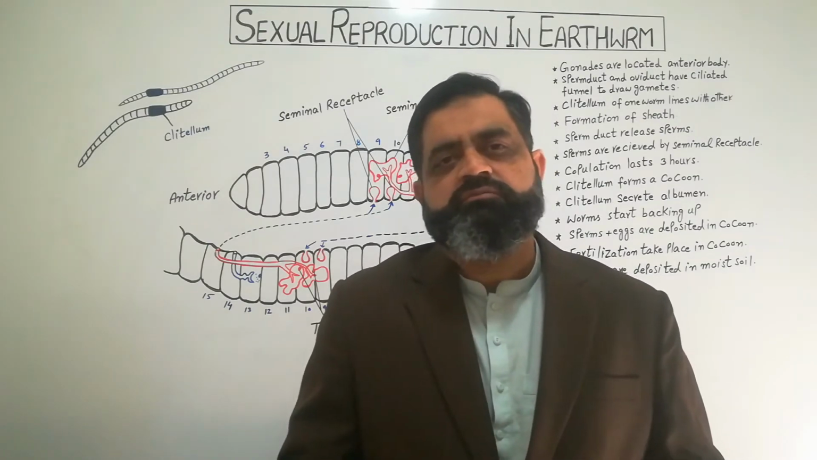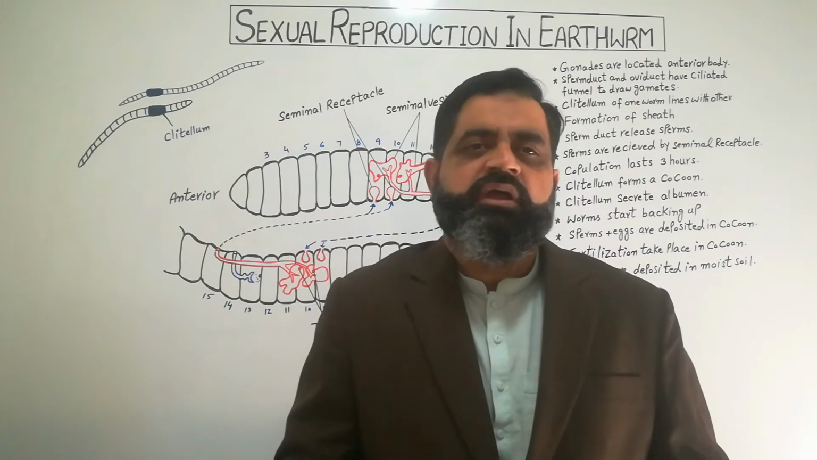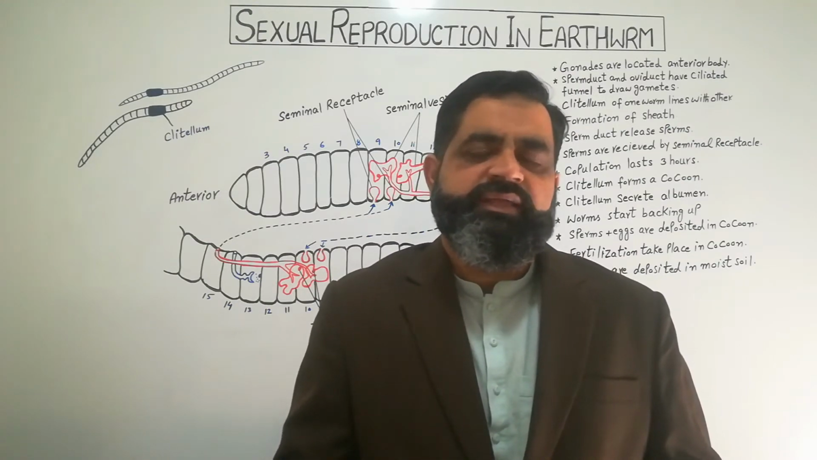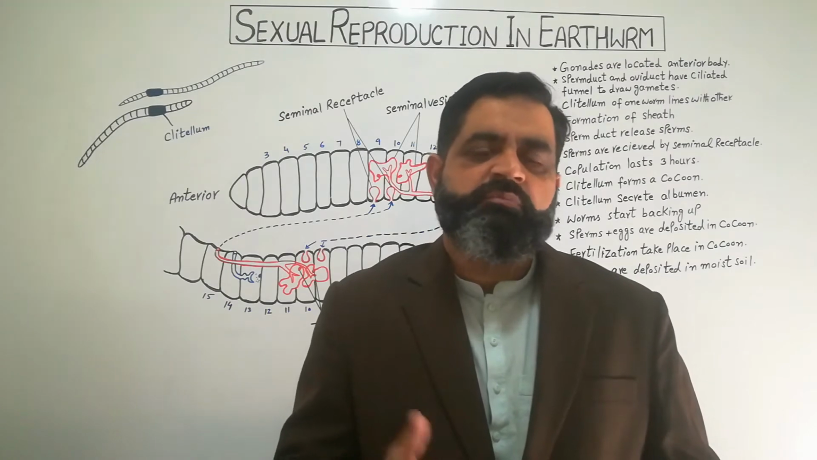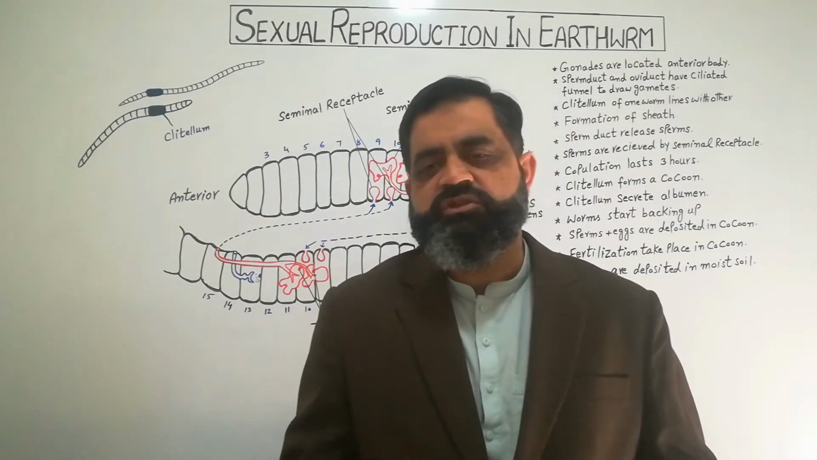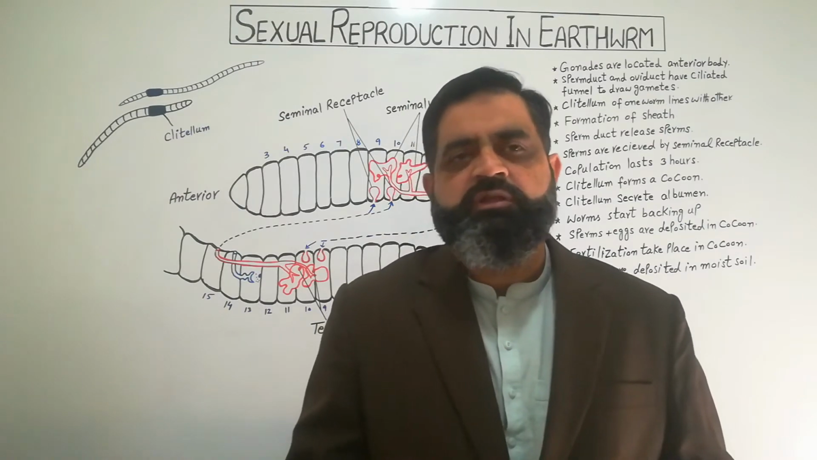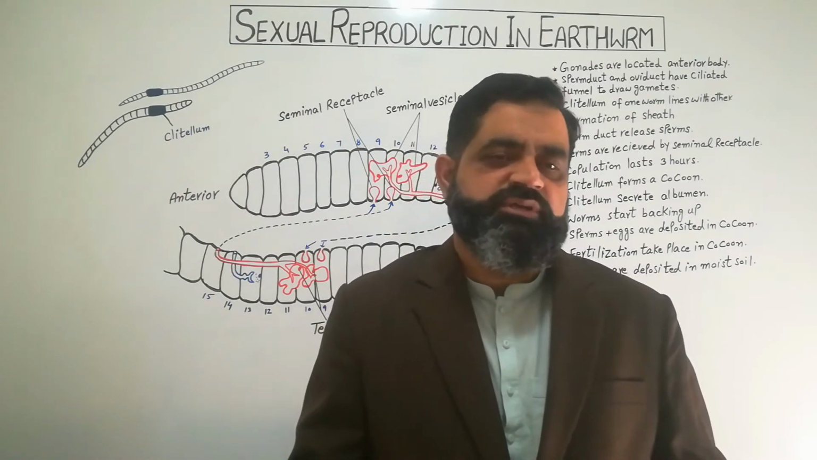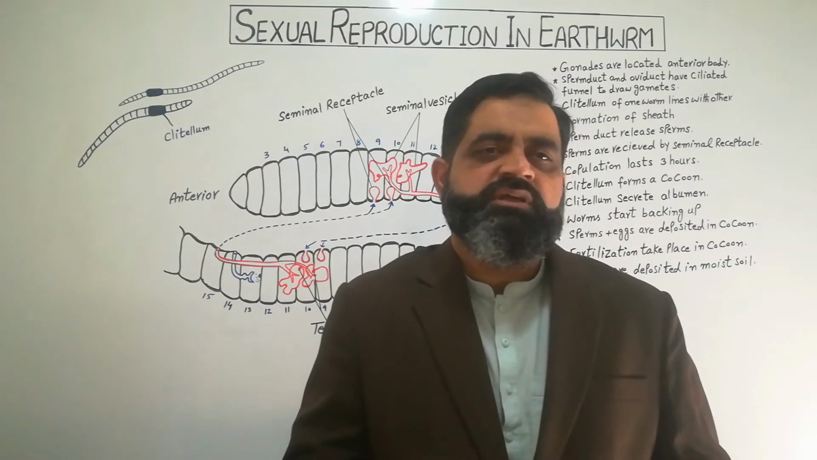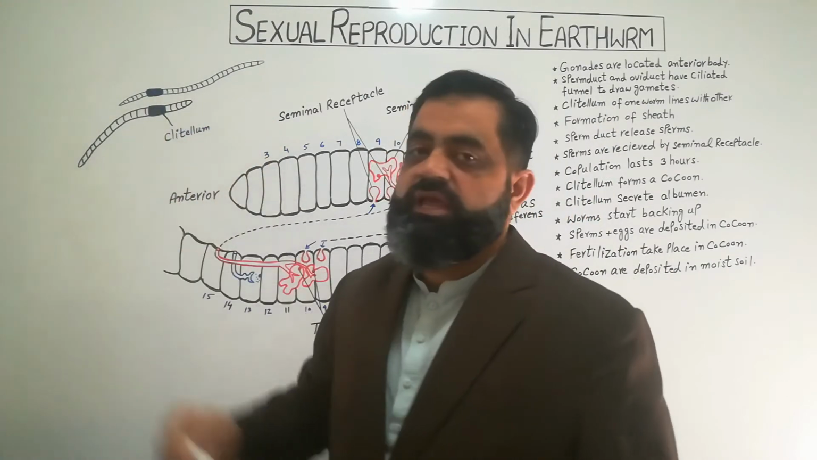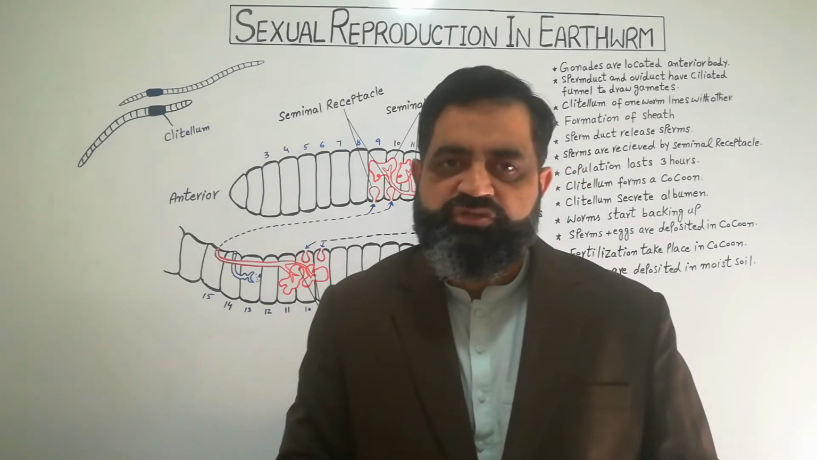Earthworms are elongated worms which have an anterior end and a posterior end. The mouth is on the anterior end while the anus is on the posterior end. They also have a dorsal side and a ventral side. The most important thing about earthworm is that they have a segmented body. As you can see in this diagram, they have metameric segmentation on their body.